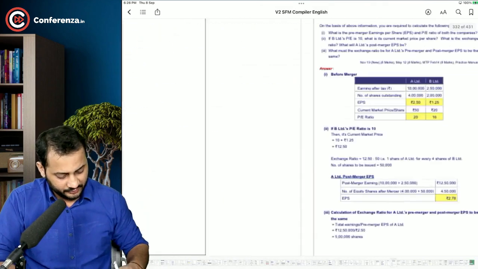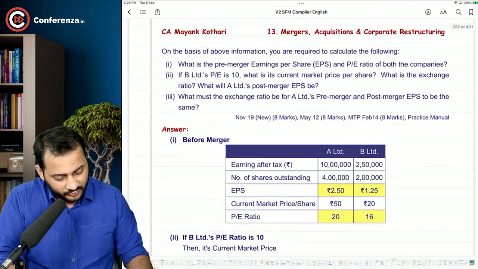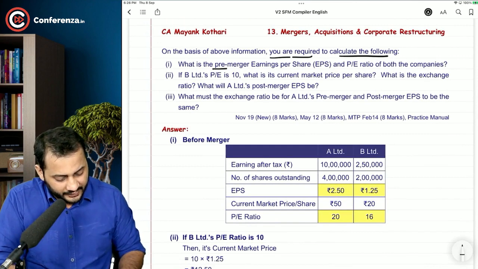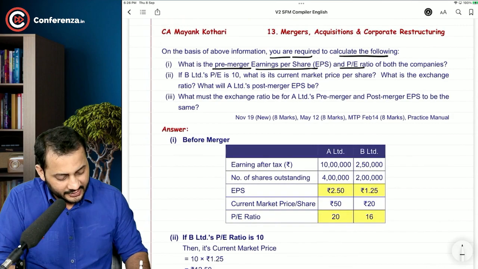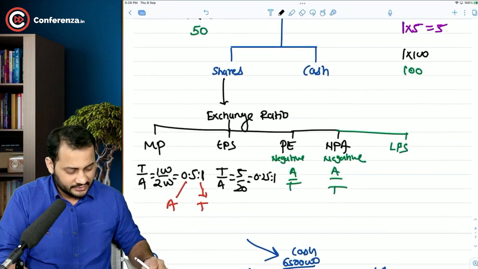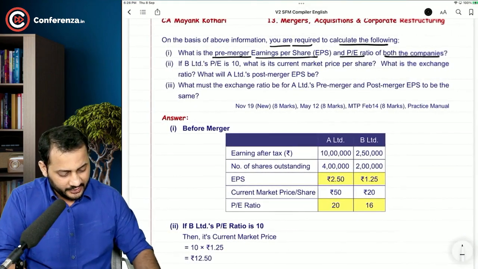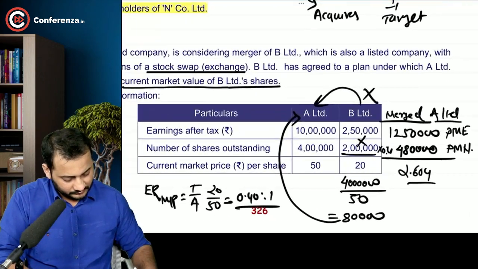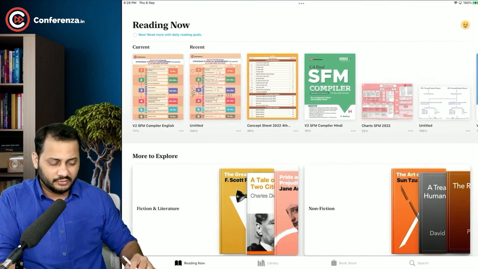Have a look at the rest of the question now. On the basis of the above information, you are required to calculate the following. What is the pre-merger EPS and P/E ratio of both the companies? It's very simple, sir. How do you calculate pre-merger EPS?